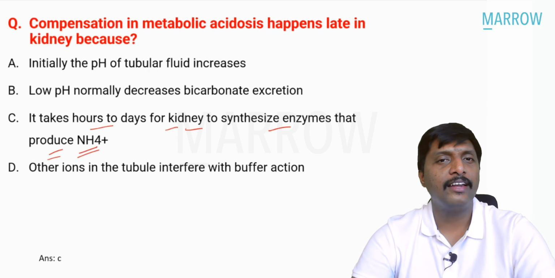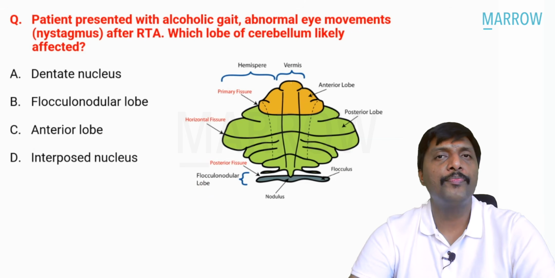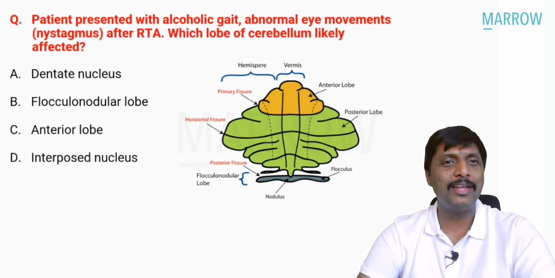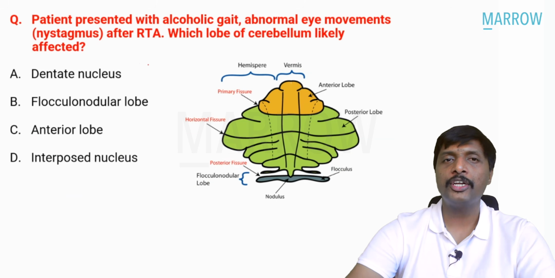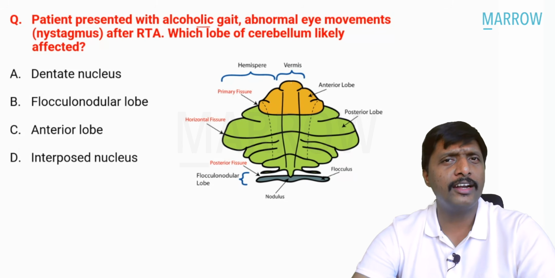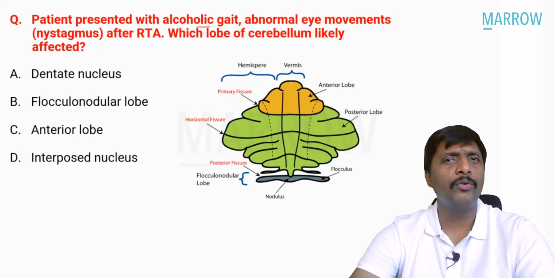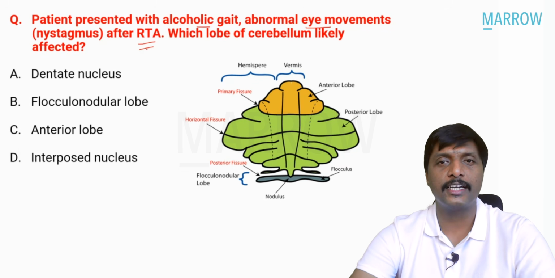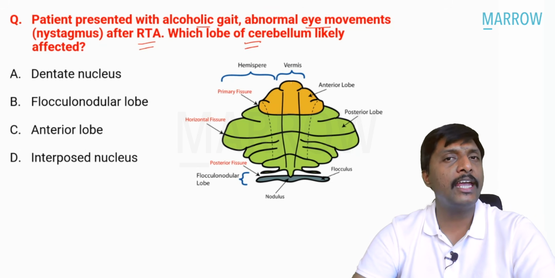Next question, this discussion we had. Again, cerebellum, a very, very favorite topic for all examiners. Patient presented with alcoholic gait, which we see in day-to-day practice. Very common occurrence, right? These days, someone walking on the road with alcoholic gait, abnormal eye movements after a road traffic accident. Which lobe of cerebellum is likely affected?